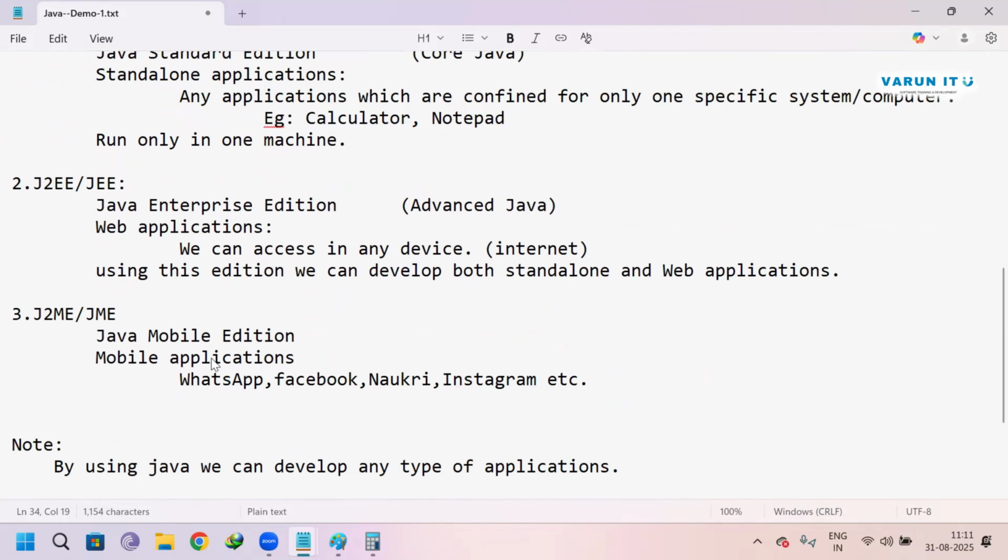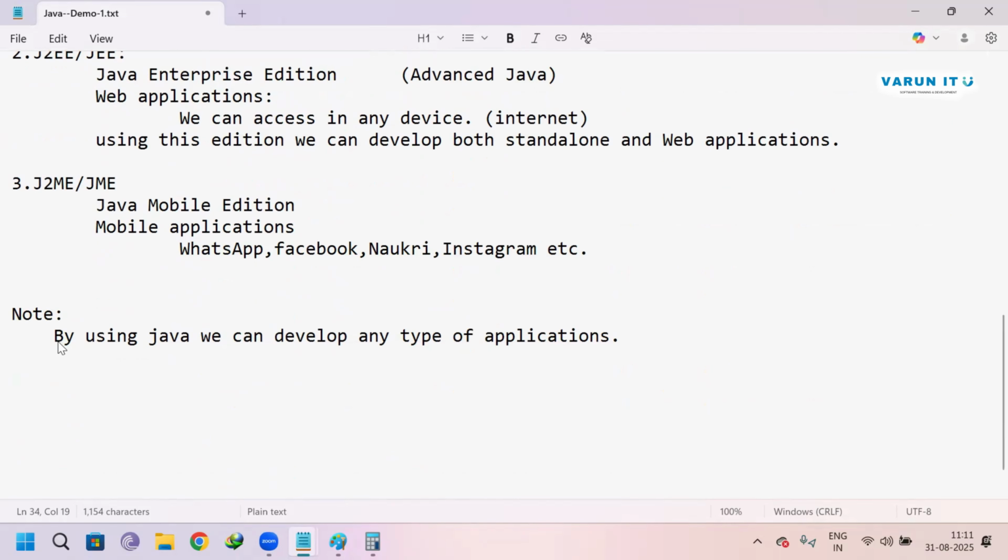Note, by using Java, we can develop any type of applications. Okay, now we are done with these three parts: Java Standard Edition, Java Enterprise Edition, and Java Mobile Edition.